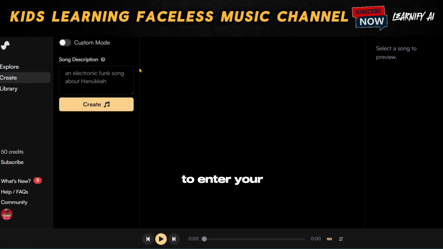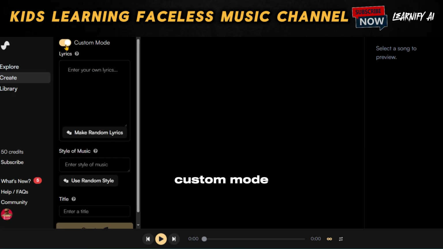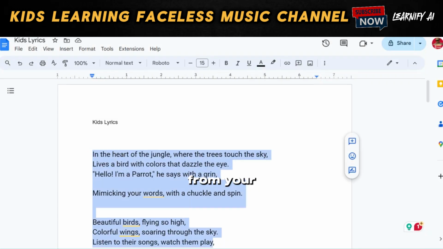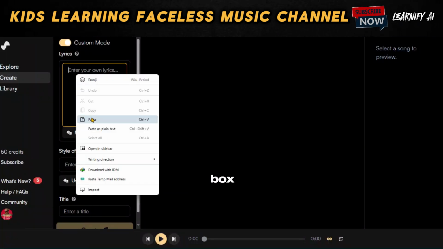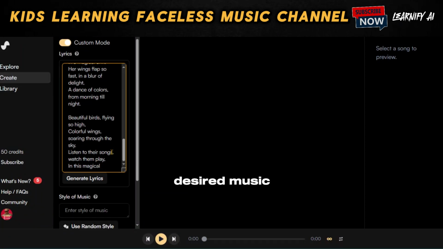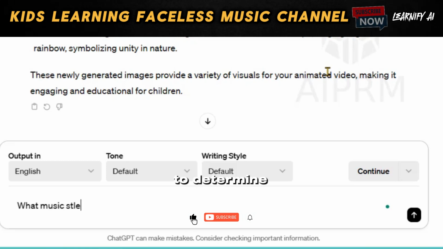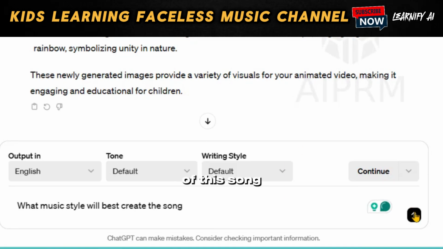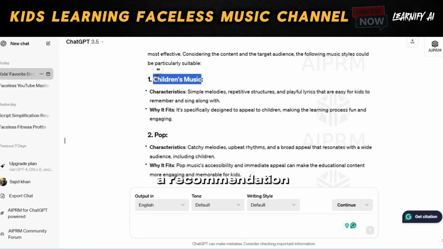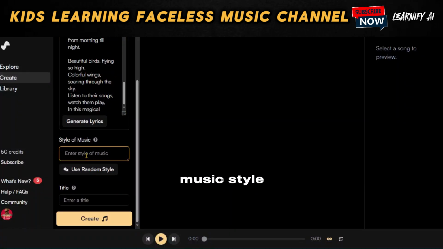Here, you have the option to enter your prompt to create a complete song, but since we already have the lyrics, switch to Custom mode. Now copy the song lyrics from your document file and paste them into the lyrics box. After that, enter the desired music style. If you're unsure about which music style to choose, you can ask ChatGPT for advice. To determine the best music style for your song, you can prompt with the following request. What music style will best suit the creation of this song? After receiving a recommendation, copy one of the suggested music style names and paste it into the music style box.